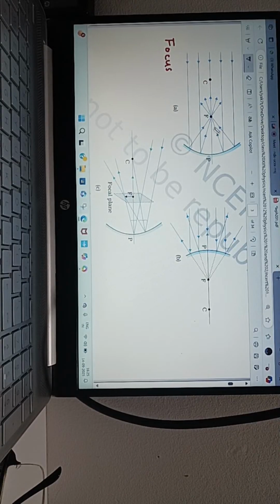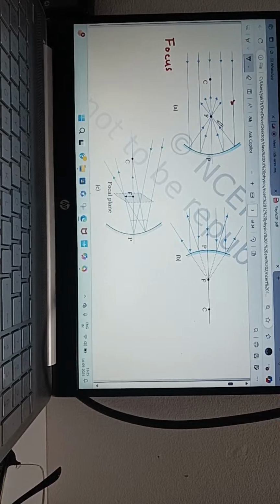Sir, when the parallel rays are incident on the concave mirror, the point at which all of them converge is called focus. No, change it a little bit. You have said correct only. All parallel beams coming from the left, after falling on the concave mirror, get reflected and meet at a point on the principal axis, which is called focus.